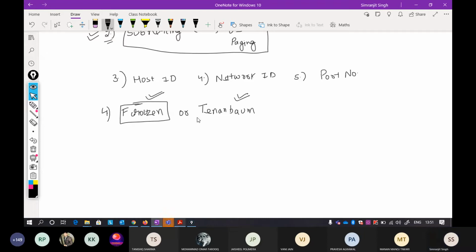Okay. Yeah, I think Deep has shared the link of Behrouz Forouzan. Okay, so that is the correct spelling, Forouzan. There is another book, Tenenbaum. You can refer to both of these books, but I certainly refer to Forouzan for any other thing. Okay, so another is your